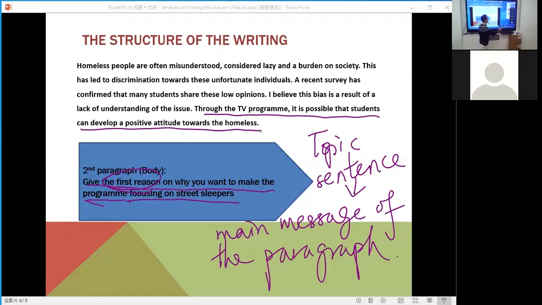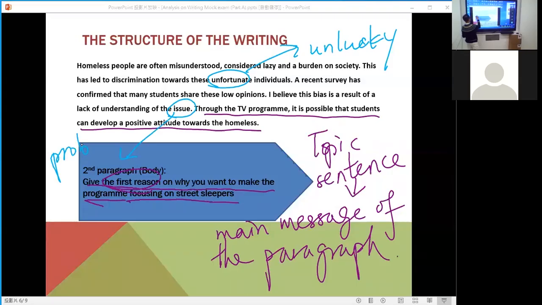Now let's go to language. The language, I changed the color, maybe blue color. Okay, please focus on this word: unfortunate. Unfortunate means unlucky. Okay, unlucky. All right, another one, this word, issue, I just explained to you. Issue means the problem. Okay, the problem.